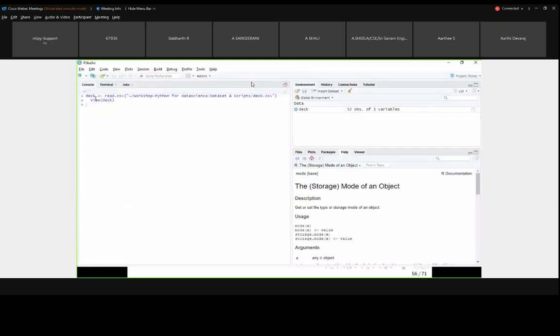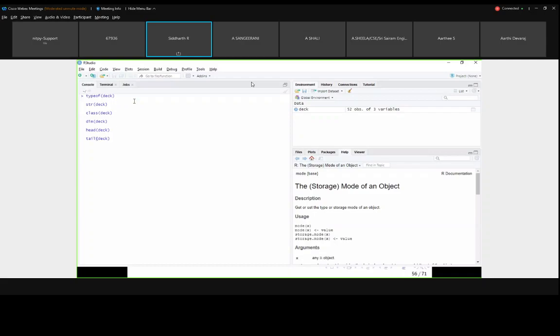I will close this again. I am coming to the console. I am clearing all this. Now I have only the data deck available, which has 52 observations of 3 variables. The data set is nothing but a deck of cards, 52 cards of data.